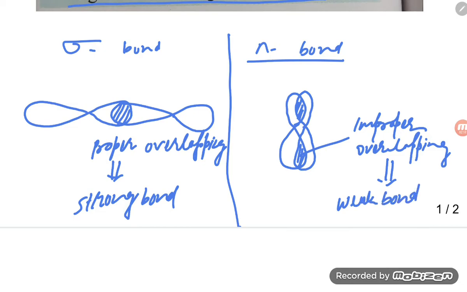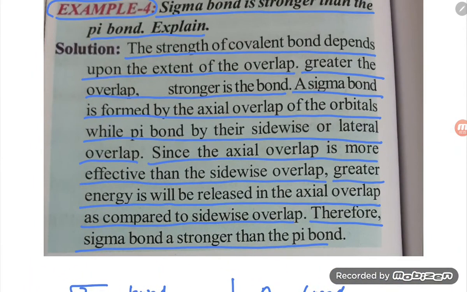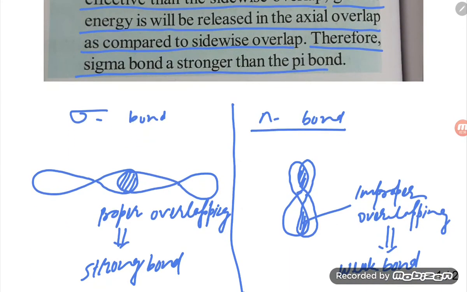So easily broken means it is a weak bond. Now you can read out the slide again, and you will be able to understand this much better. They are saying the strength of covalent bond depends upon the extent of overlap, how much it is getting overlapped. Greater the overlap, stronger is the bond. So here, if you see, the overlapping is much more than this one, so it is the stronger bond.